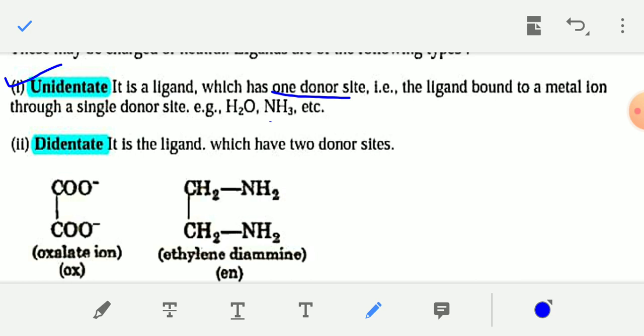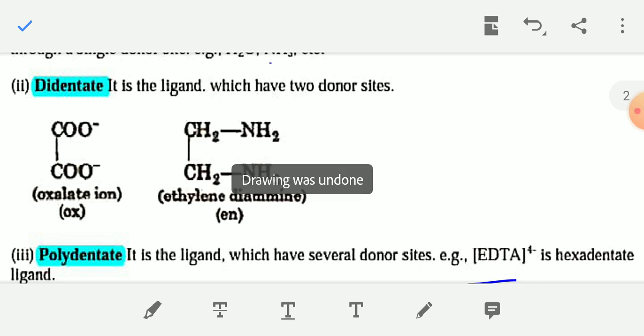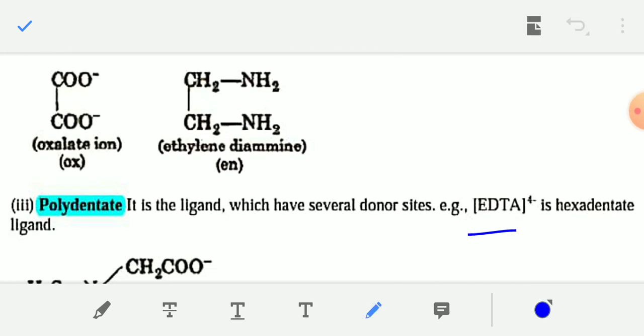Now the next type of ligand, depending upon the number of donor sites, is didentate or bidentate ligand. Bi means two. Bidentate ligands are those which contain two donor sites. For example, the oxalate ion, COO minus, COO minus. The short form of oxalate is ox.